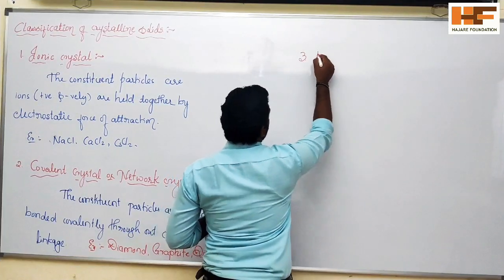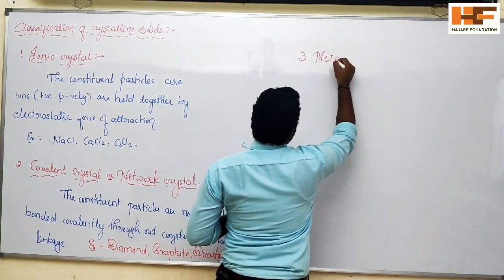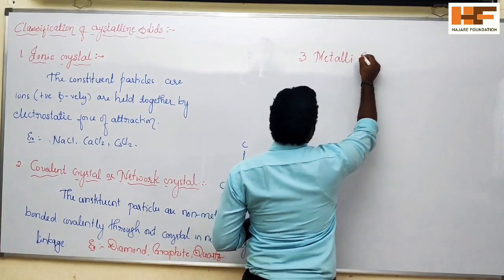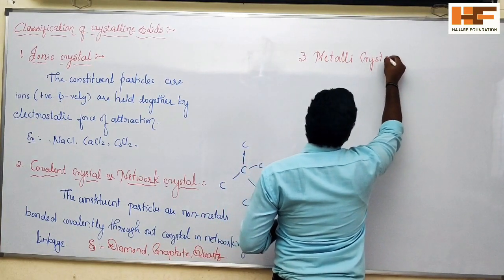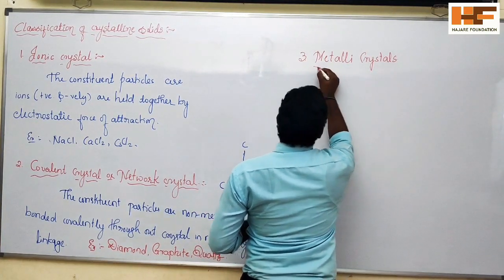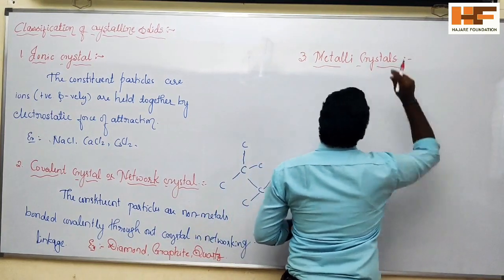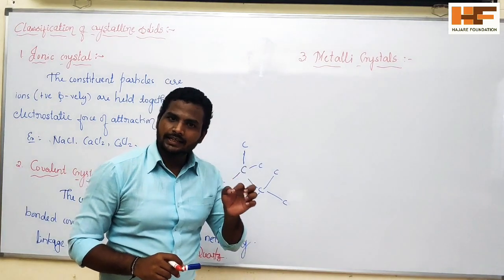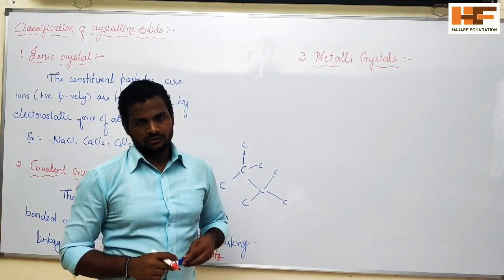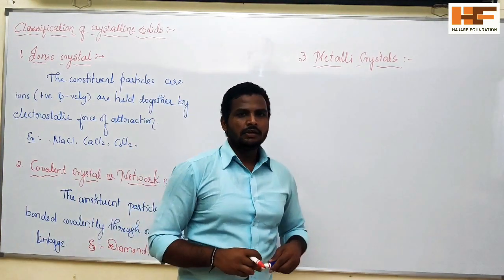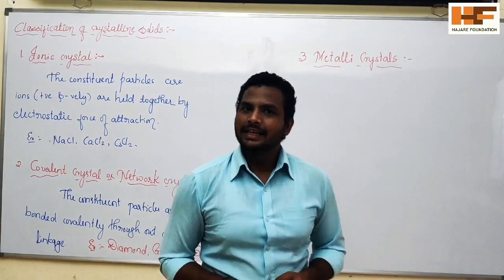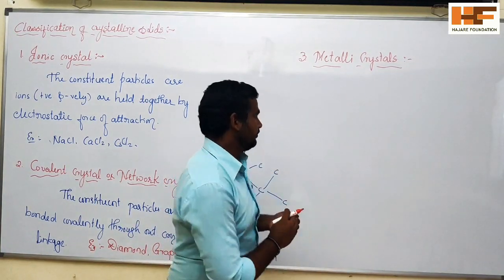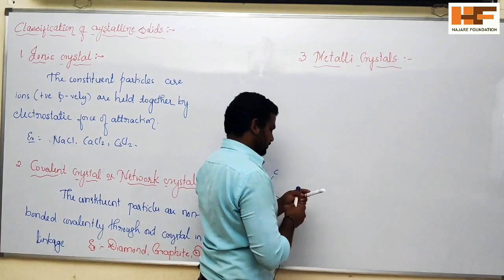Third one, metallic crystals. In metallic crystals, the constituent particles are metal ions which are immersed in a sea of mobile electrons. So write down the definition.